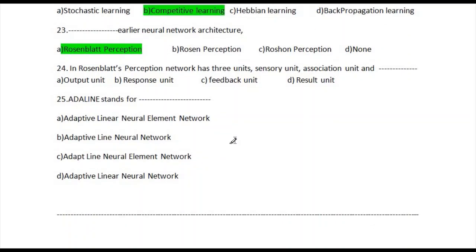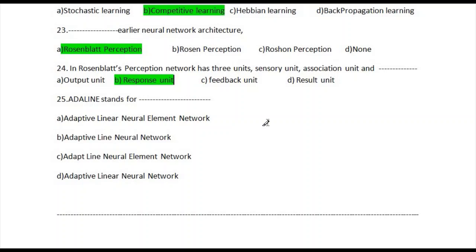Let's go for question number 24. The Rosenblatt perceptron network has three units: sensory unit, association unit, and blank. The available options are output unit, response unit, feedback unit, and result unit. The correct answer is option number B, response unit.